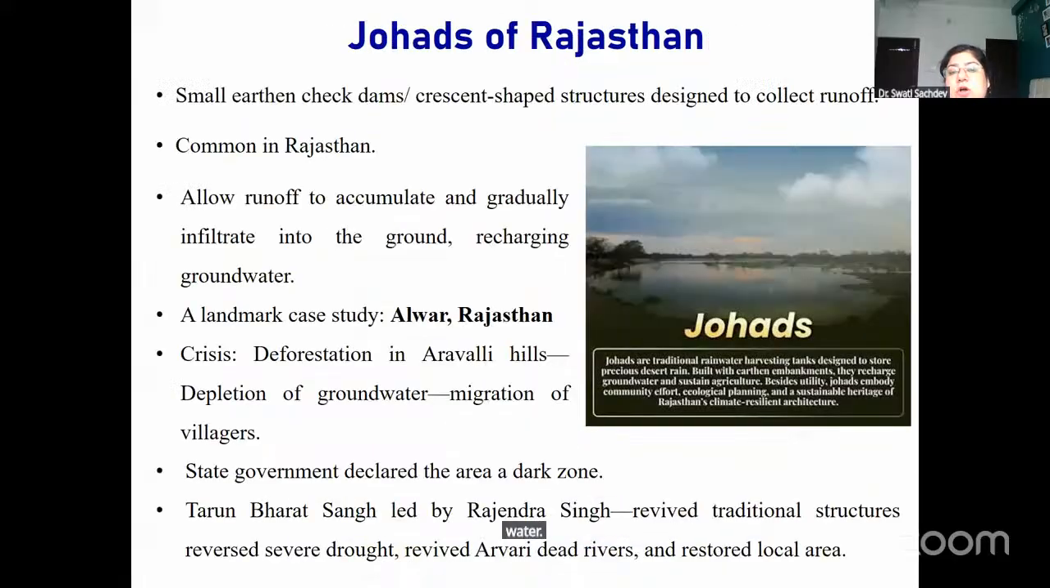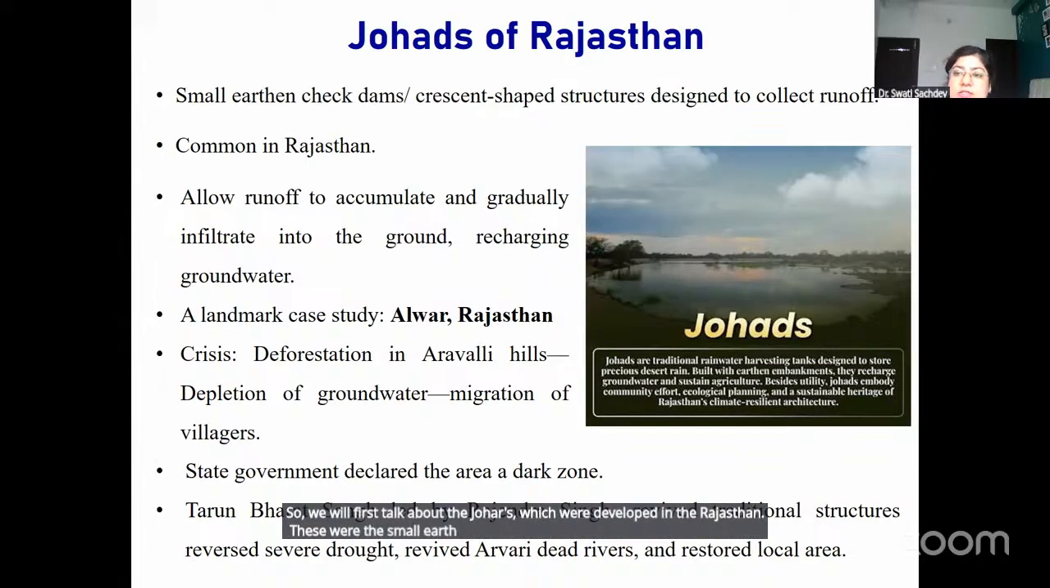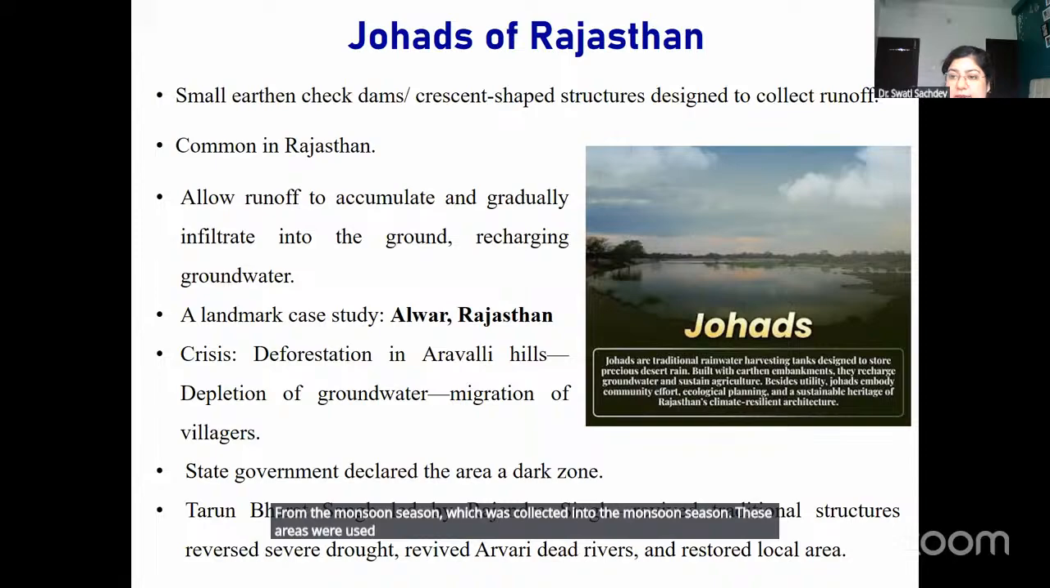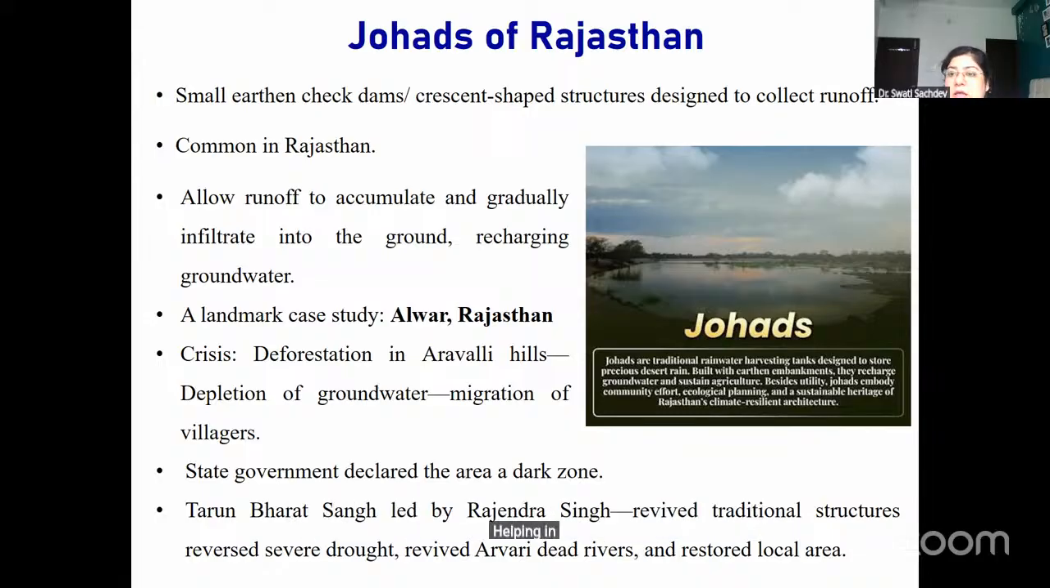So we will first talk about the johars, which were developed in Rajasthan. These were small earthen check dams or crescent-shaped reservoirs used to collect the runoff from the monsoon season. These structures accumulate the rainwater from the runoff, and once the water is collected in the johar, it infiltrates into the ground, helping in recharging the groundwater and raising the water table.